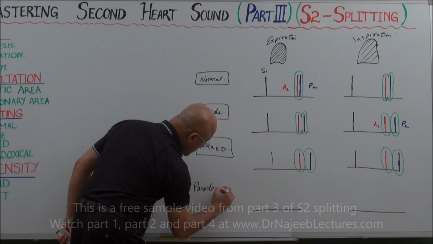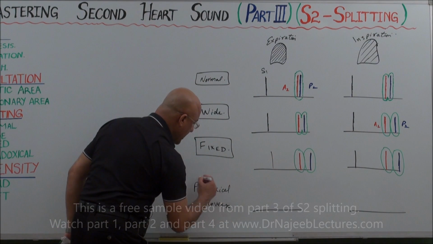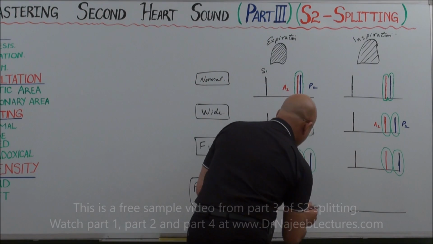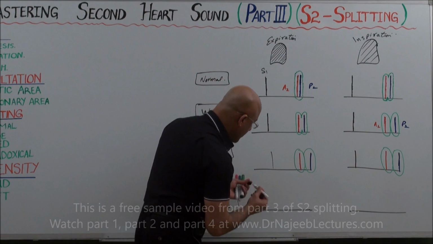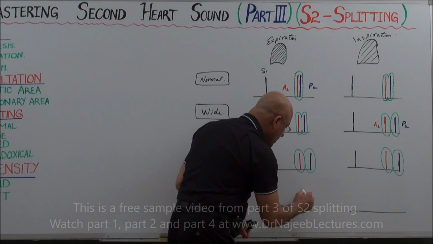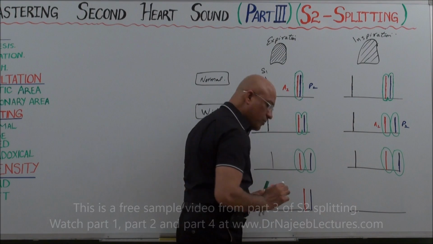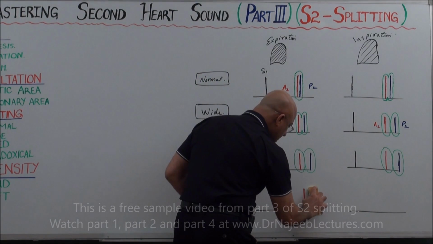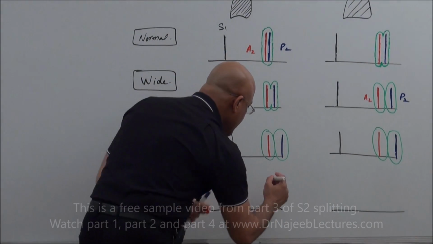Paradoxical splitting or reverse splitting. Let me explain what is meant by reverse splitting. First I will draw the normal in this diagram and then I will reverse it. Normally, S1, and in S2 first which component comes?